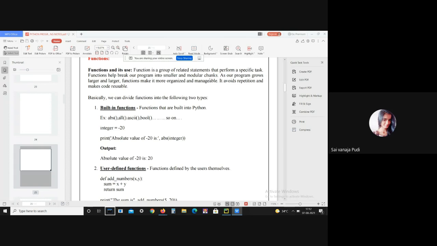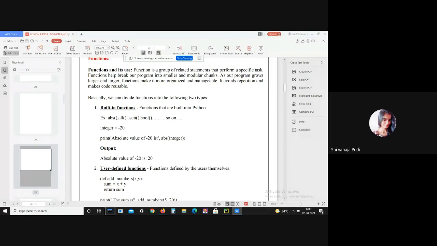How many of you know what data structures are? How many of you are familiar with data structures and algorithms? Just comment in the chat box, guys. Are you familiar with data structures and algorithms? Come on, just comment in the chat box. Only one person responded. Yes, okay, Deepak.